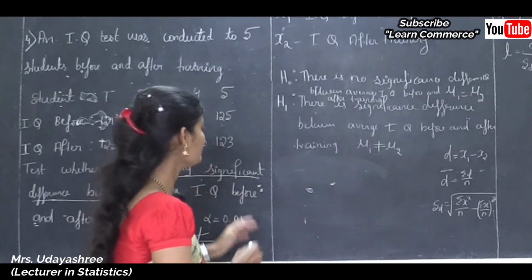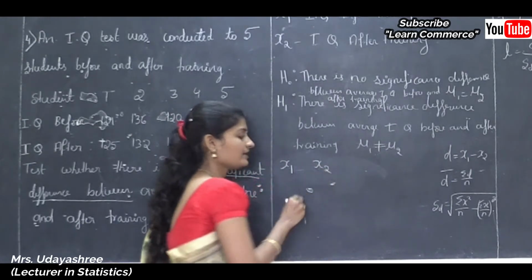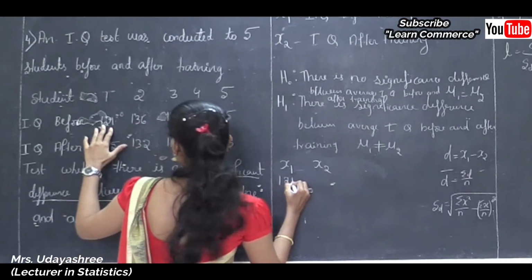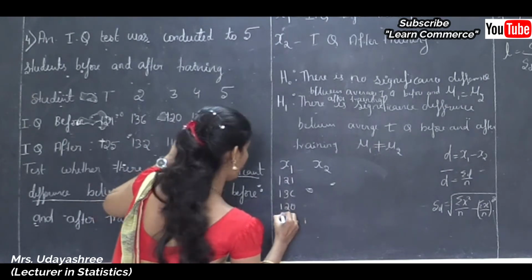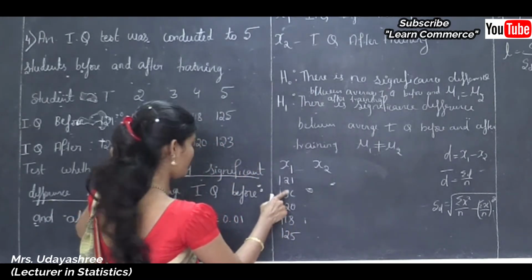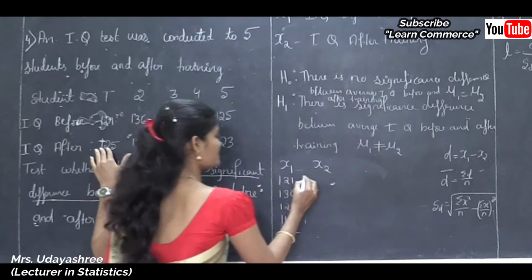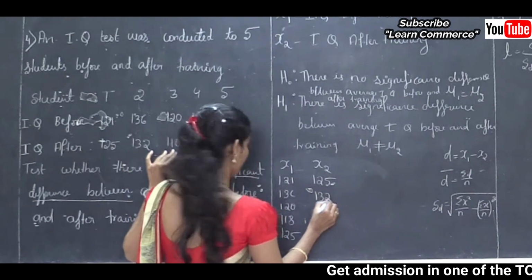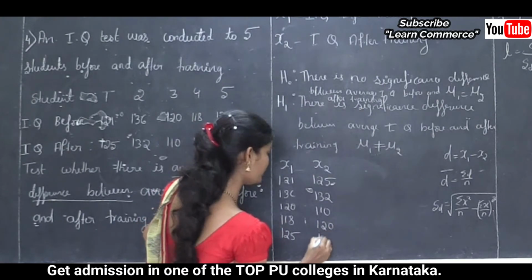Before that, now I will write the observations, that is x1 and x2. The x1 observations are: the first observation is 121, the second is 136, next 120, 118 and 125. The next observations, x2, are 125, 132, 110, 120 and 123.